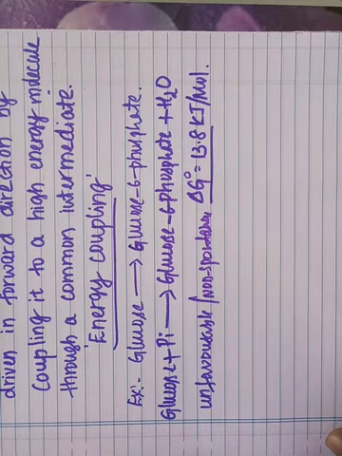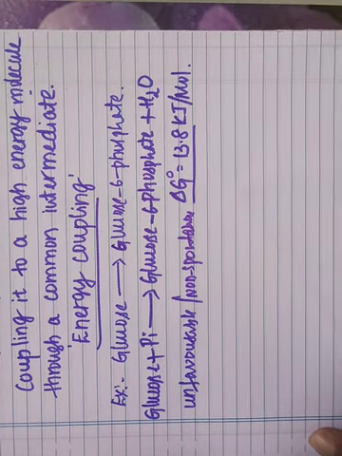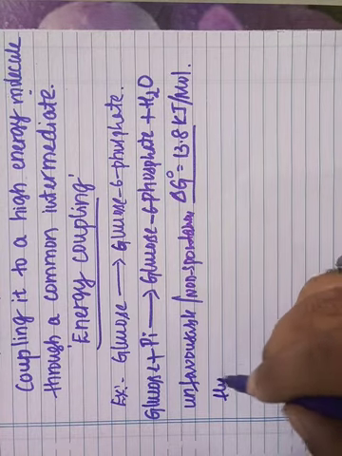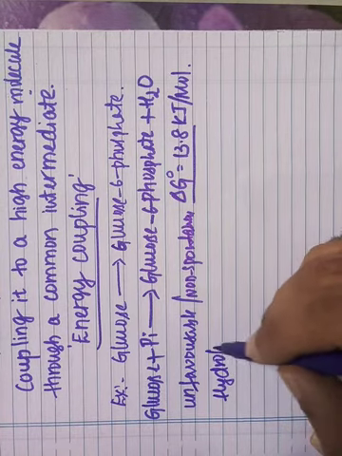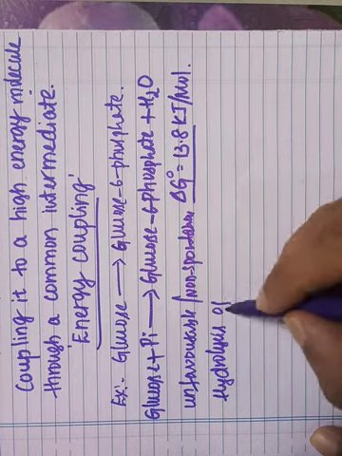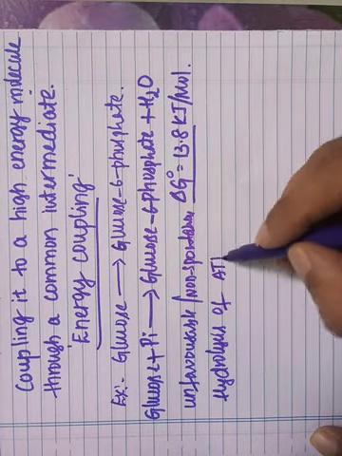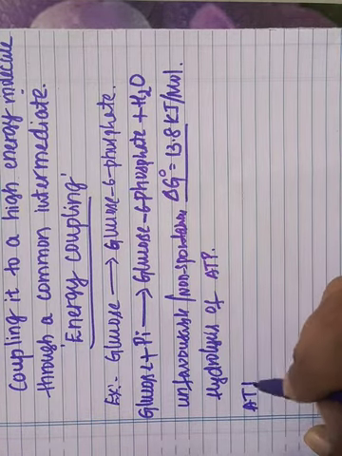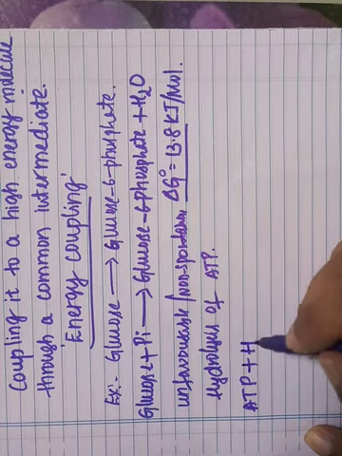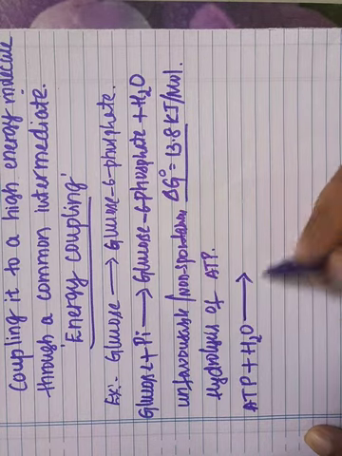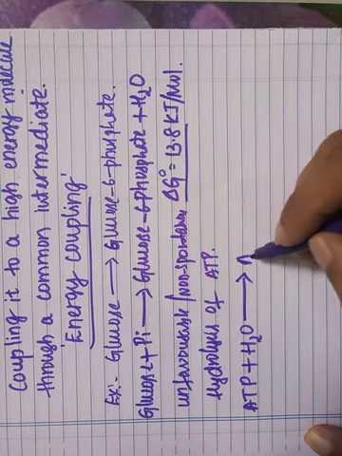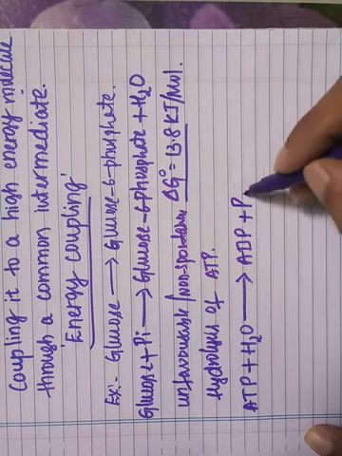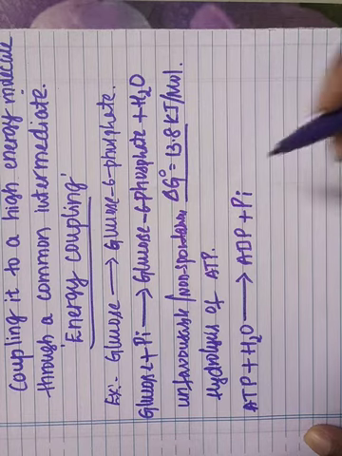Next let us consider one more example, the hydrolysis of ATP, adenosine triphosphate. One ATP molecule undergoes hydrolysis to form ADP, adenosine diphosphate, plus one inorganic phosphate molecule.